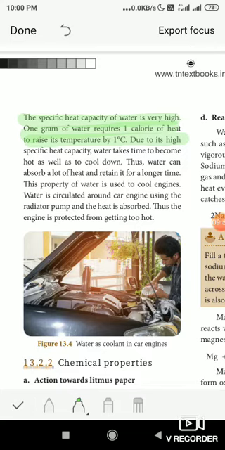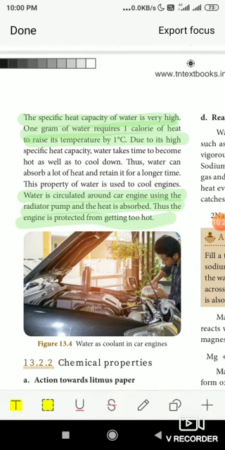Water can absorb a lot of heat, so that is the reason when the engine gets heated up, we pour water in the car engine so that the water has the capacity to absorb all that heat and retain its coolness. That is the reason water is circulated in the car engine using the radiator pump and the heat is absorbed. Thus the engine is protected from getting too hot. So these are the physical properties of water.